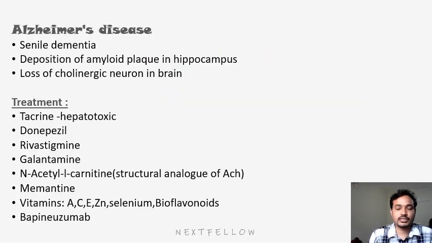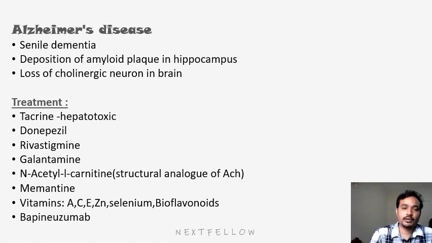First, we will see Alzheimer's disease. Alzheimer's is an age-related dementia, that is, senile dementia. The main pathophysiology is deposition of amyloid plaque, a protein deposit in the hippocampus, and loss of cholinergic neurons, so there is a decrease of acetylcholine in the neurons. The main treatment uses anticholinesterase enzyme inhibitors like tacrine, donepezil, rivastigmine, galantamine, and N-acetyl-L-carnitine, memantine, vitamins and pepinizumab.